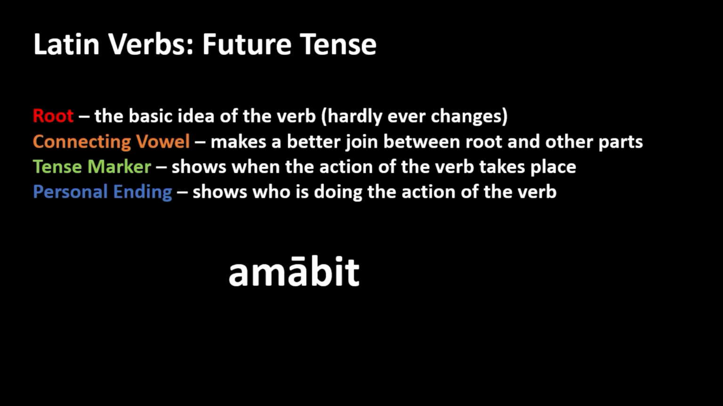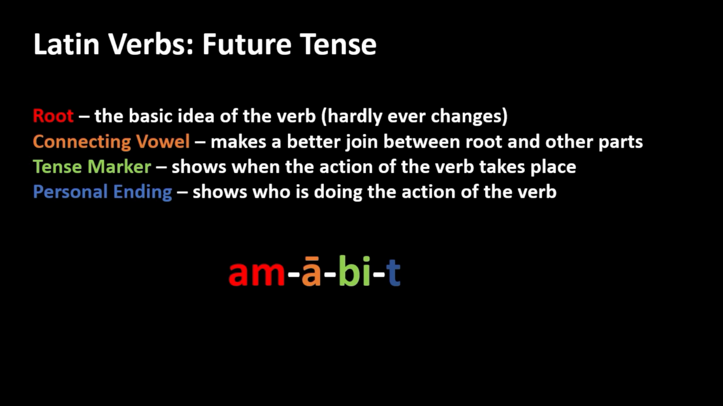Here is the first Latin verb that I want to look at, amabit. He or she likes or loves. This is formed in the following way. Here is the root, am. Here is the connecting vowel, a. Here is the tense marker, bi. And here is the personal ending, t, giving amabit.